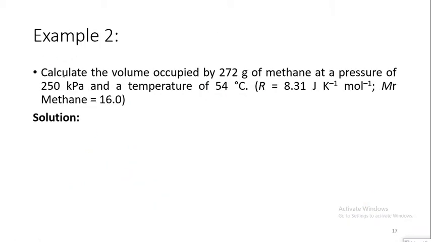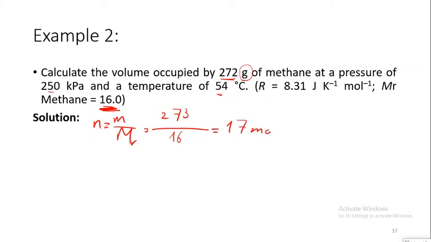Let's look at another example. Calculate the volume occupied by 272 grams of methane at a pressure of 250 kilopascal and a temperature of 54 degrees centigrade. First, I have the grams and I have the molar mass of methane, so I can calculate the number of moles, n. n would be equal to m over the molar mass of methane, so 272 divided by 16 would be equal to 17 moles.